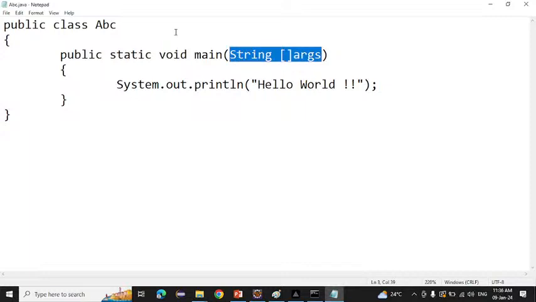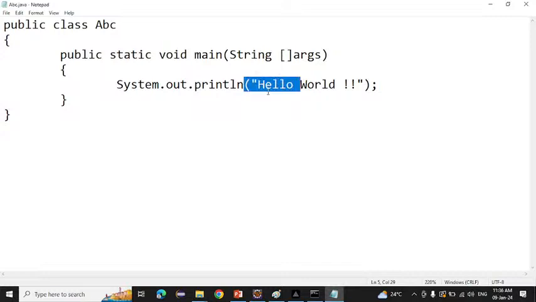I will explain all the things: why we are writing public, why we are writing static void main, why we are writing string and arguments here. I will tell you all the things in detail, but for today, you will be confused otherwise. You have to know that all the things are easy only. That's why I'm telling you in an easier way. Anyone have any doubt till here?